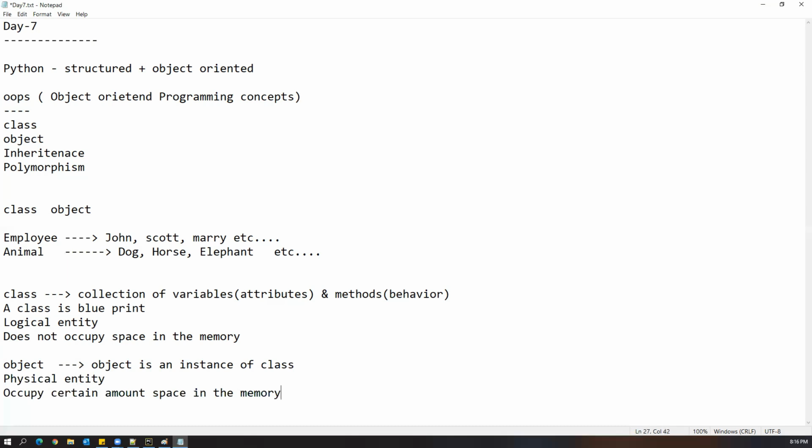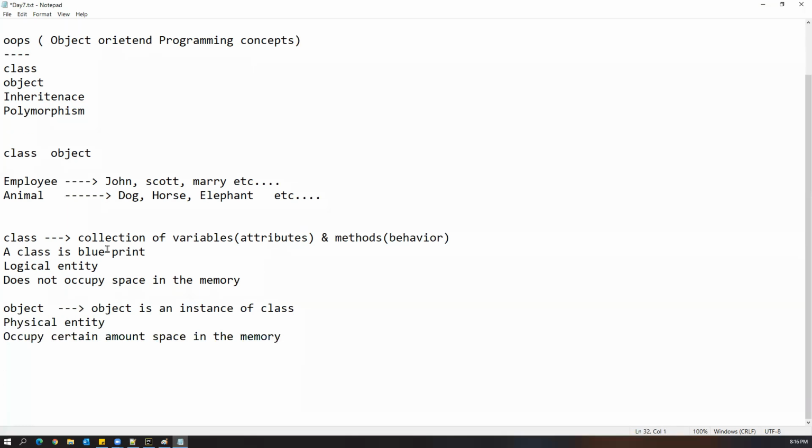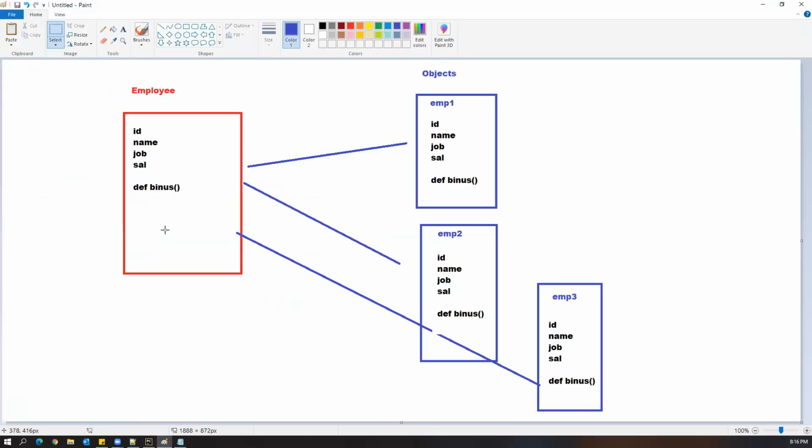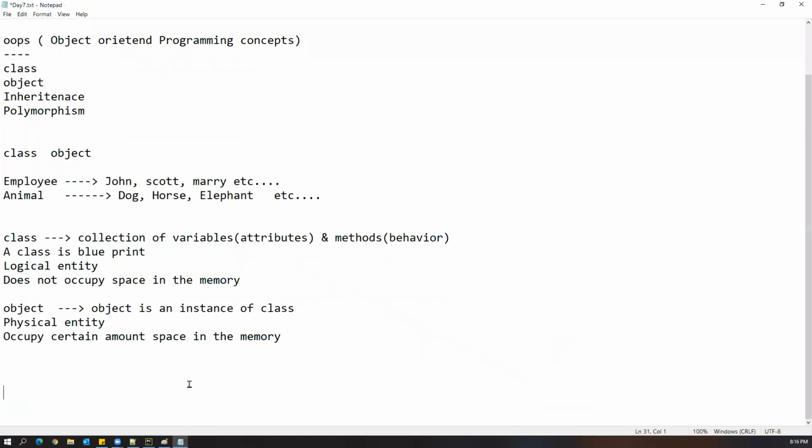These are the few important points we need to understand about class and object. As soon as you create a class, we can create multiple objects, but the objects are independent.